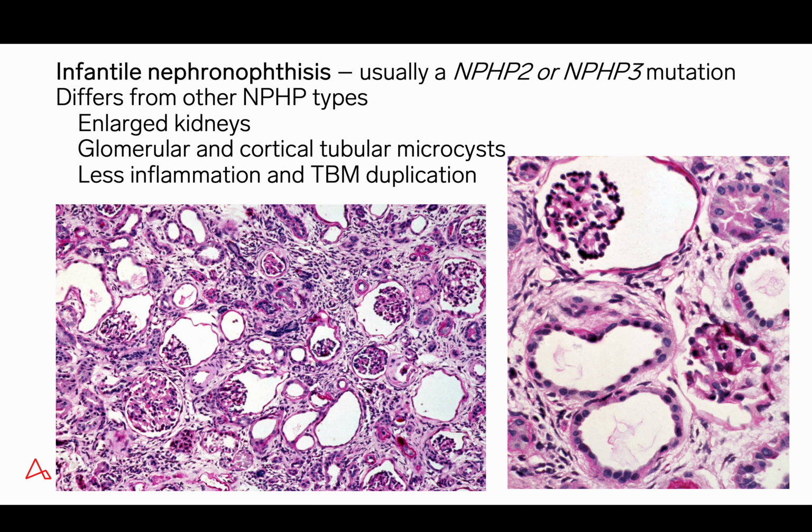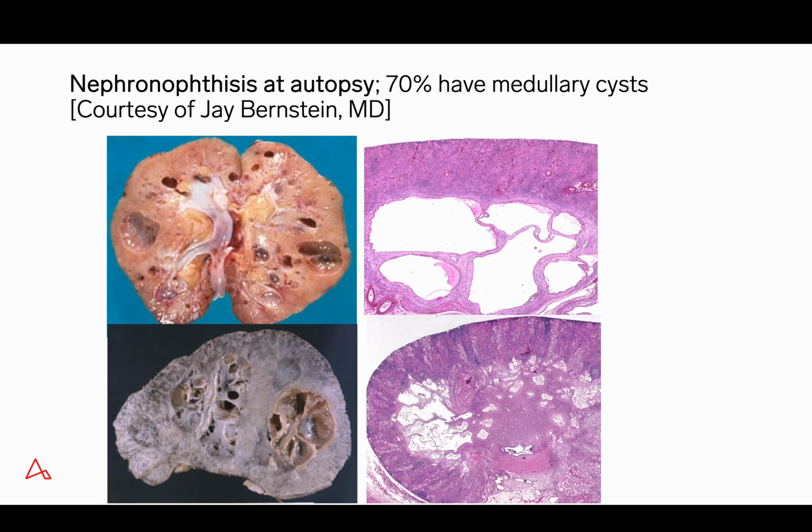The background tubulo-interstitial regions tend to, as a rule, show less inflammation, and the tubular basement membrane replication or duplication is generally less prominent.